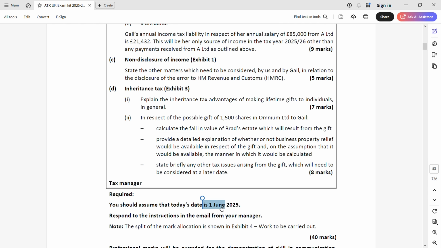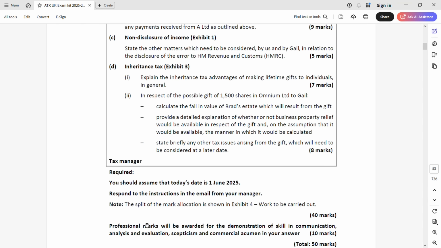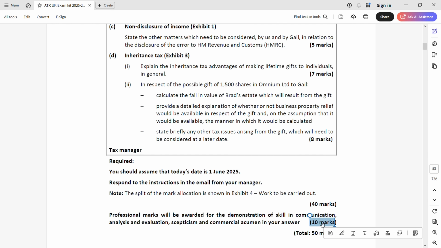Now you have to assume today is 1st June 2025. What you're supposed to do is respond to the instructions in the email from your manager. It is 40 marks, and professional skills is 10 marks. All your professional skills are tested. Your communication: are you writing in the format that they have given? Then analysis and evaluation: are you using all the exhibits and calculating correctly using numbers? Skepticism: are you challenging the views, the figures calculated and the assumptions? And commercial acumen: are you showing that you have a general understanding of various types of taxes?